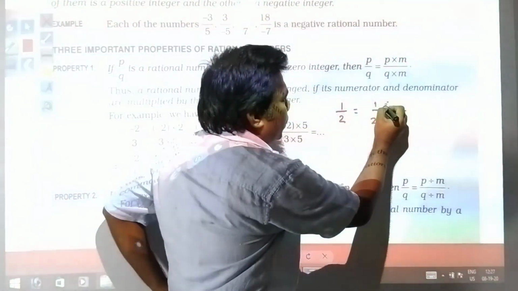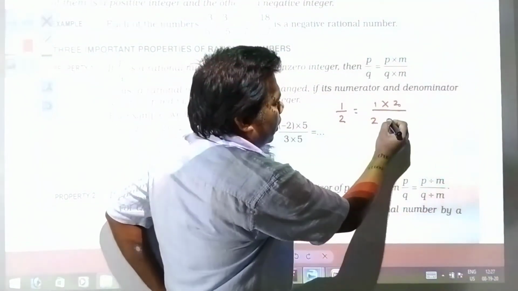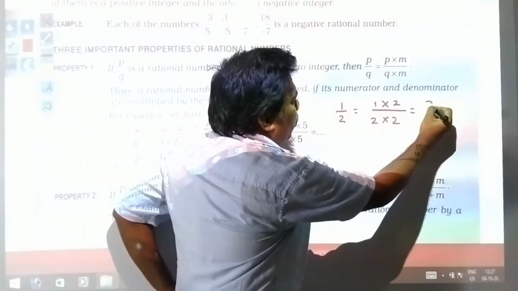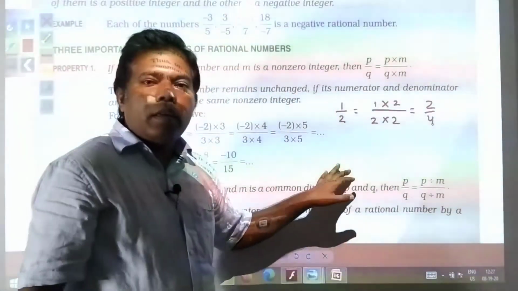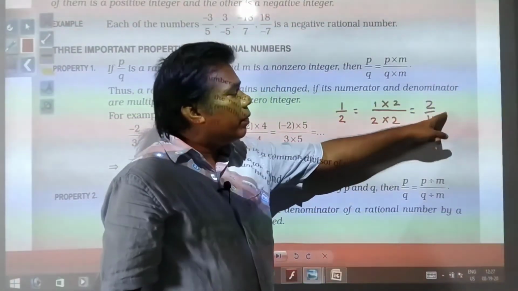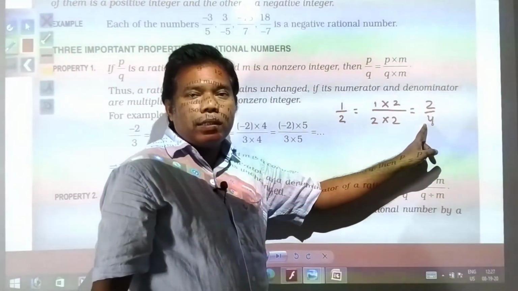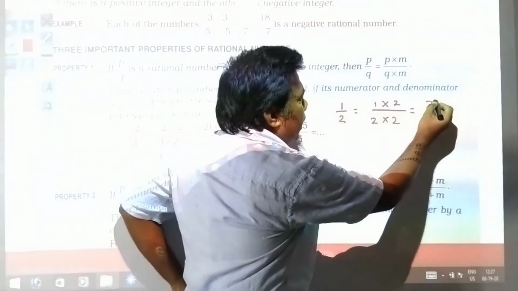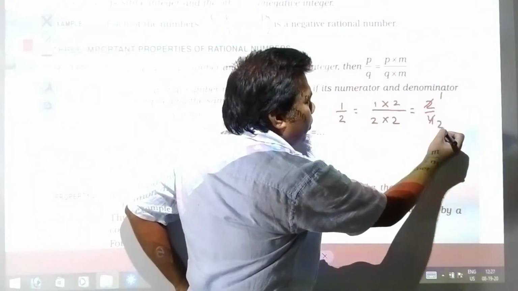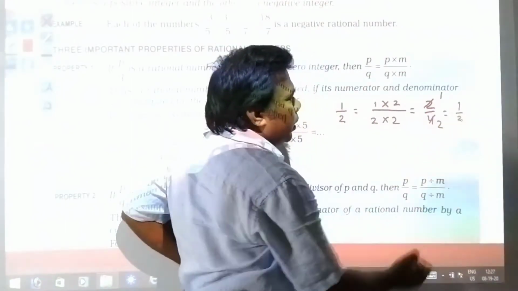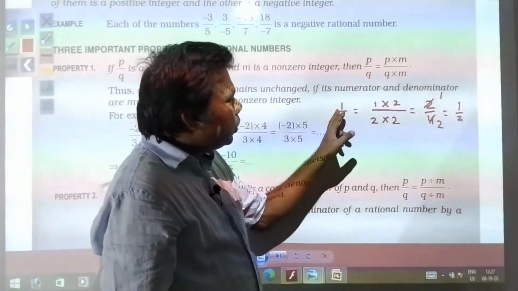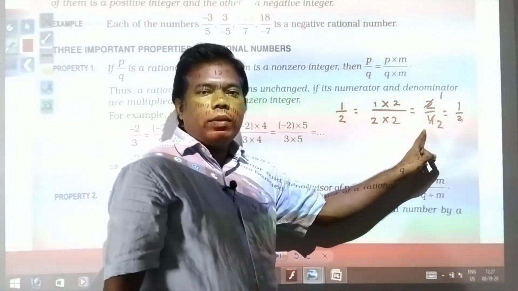So just choose any number, suppose you have taken 2. So what will you get? 2 by 4. But when you are writing in standard form, if you cancel this, how will you write it? 2 1s are 2, 2 2s are 4. So finally what do you have? 1 by 2. So either you write 1 by 2 or 2 by 4, both will be equal.